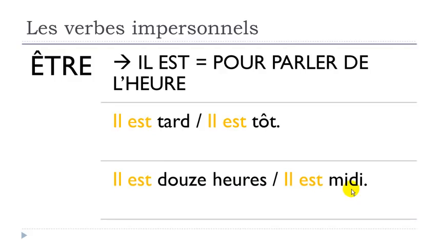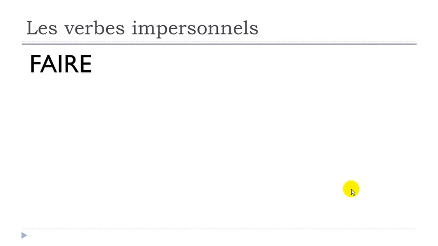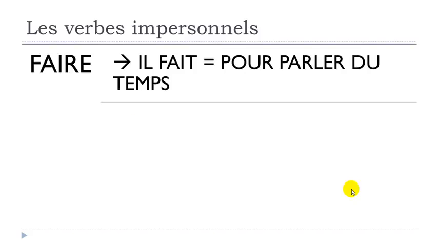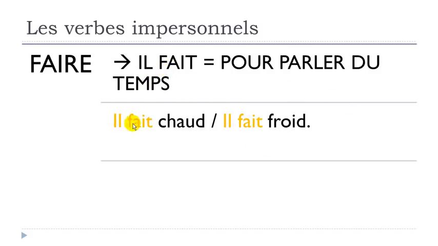Second example is faire, and it's really useful. Il fait, if you want to talk about the weather, pour parler du temps. For instance, il fait chaud. Chaud, warm, hot. If you want to say it is hot, it is warm, that's the structure you will have to use. Same thing if you want to say that it is cold. Froid is cold. Il fait froid. Il fait chaud. Il fait froid.